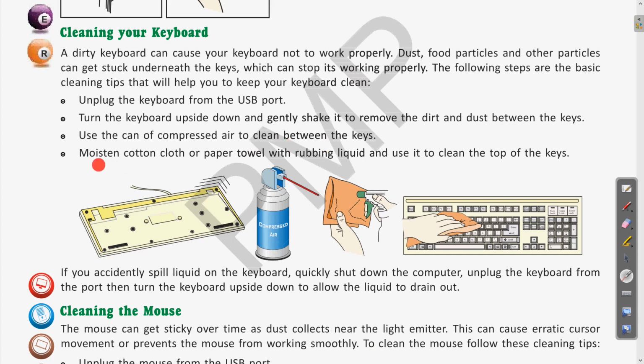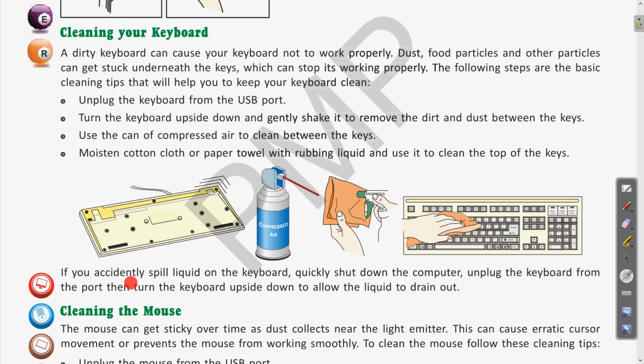After that, moisten a cotton cloth or paper towel with rubbing liquid and use it to clean the top of the keys. You can take any cloth or towel and spray the cleaning liquid on the cloth itself. Don't use the liquid on the keyboard, use that liquid on the cloth, and by using that wet cloth, you can wipe the keys of the keyboard.